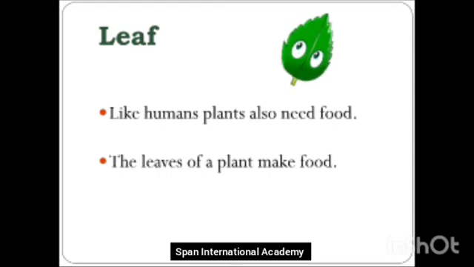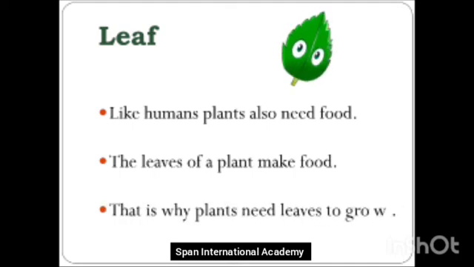We give water to the plant. The water goes into the ground. The roots absorb the water, pass it to the stems. Stems carry the water to its leaves and flowers. And these leaves make food for its plant. And that is the reason plants need leaves to grow. It is very important that the plants have their leaves.